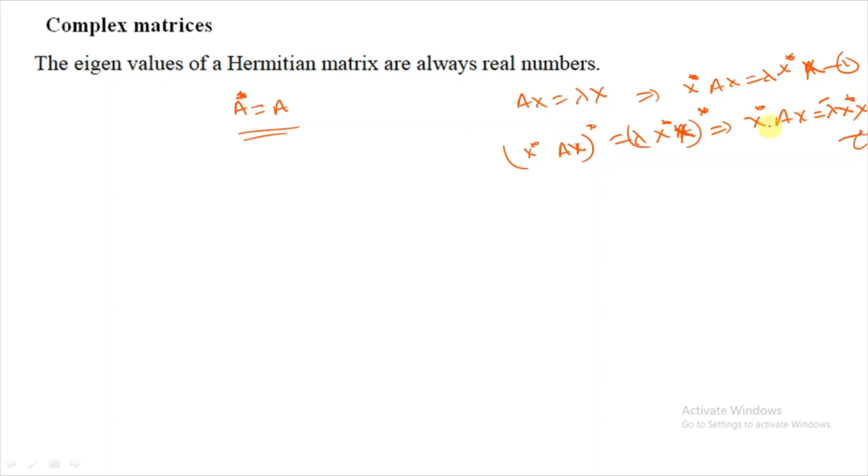From 1 and 2, the left side is the same, and on the right side we get lambda minus lambda bar into x star x. Same proof as the first one. This is non-zero, which means lambda equal to lambda bar. When is that possible? When it's real. It means eigenvalues of a Hermitian matrix are always real numbers.